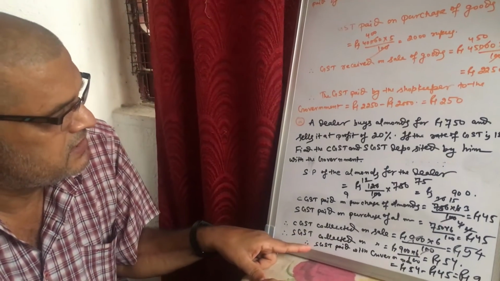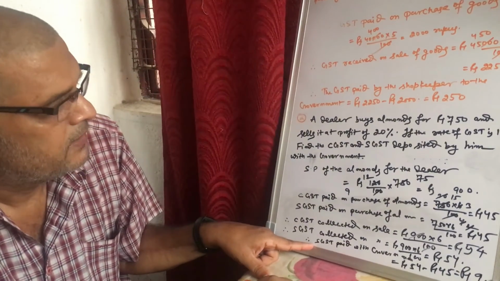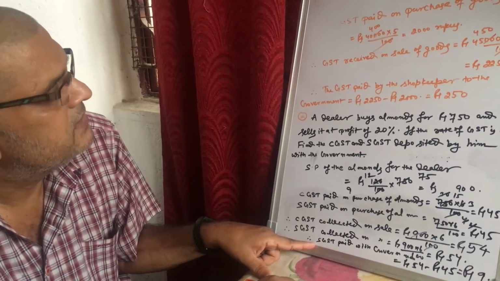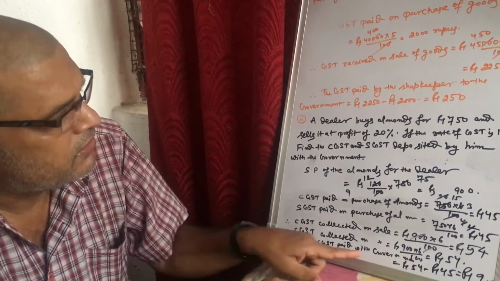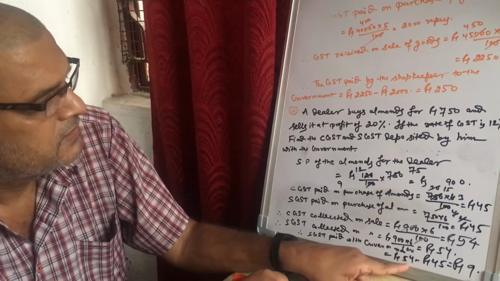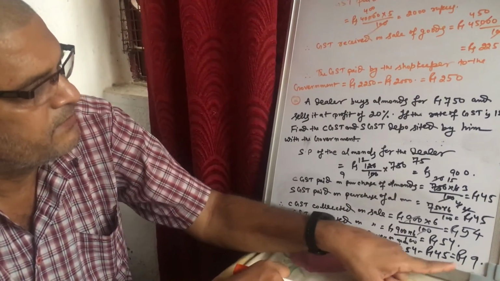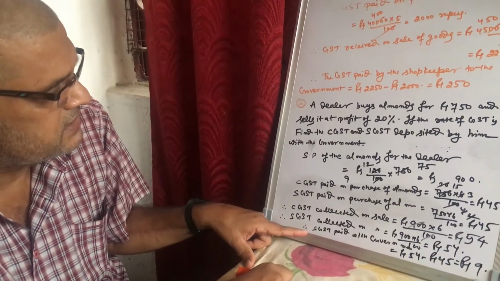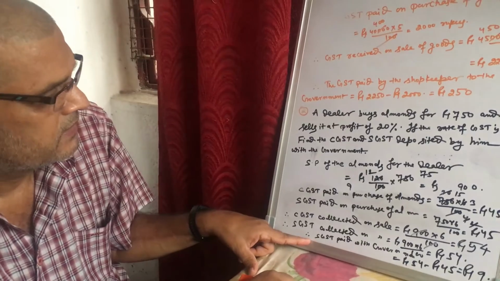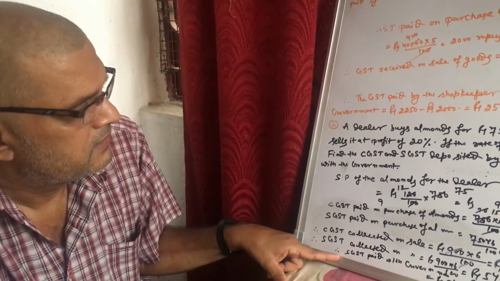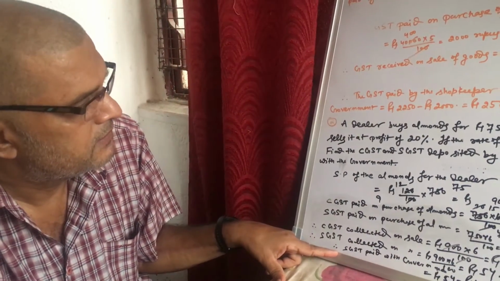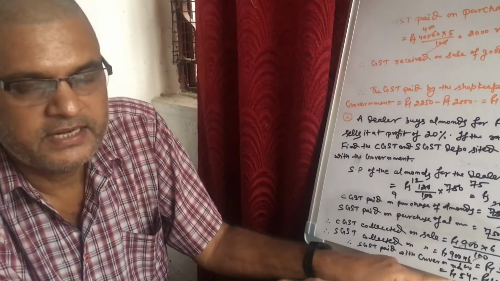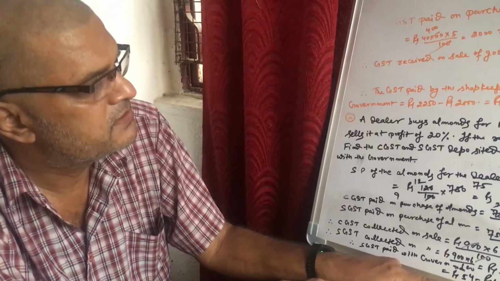So the SGST paid by the dealer to the government is rupees 54 minus 45, which is rupees 9. And similarly, CGST paid by the dealer to the government is rupees 54 minus 45, which is equal to rupees 9.